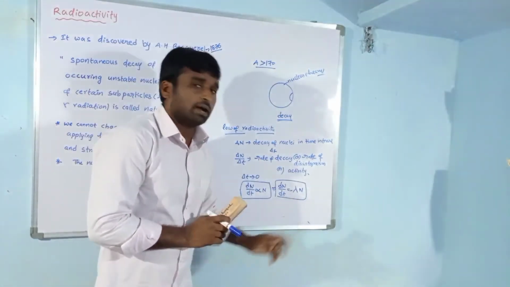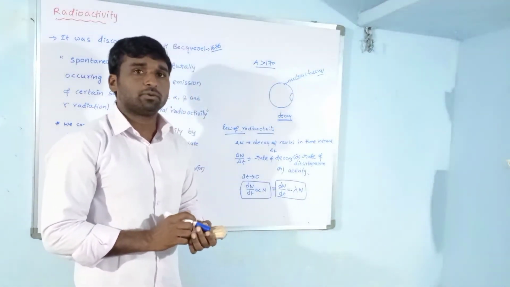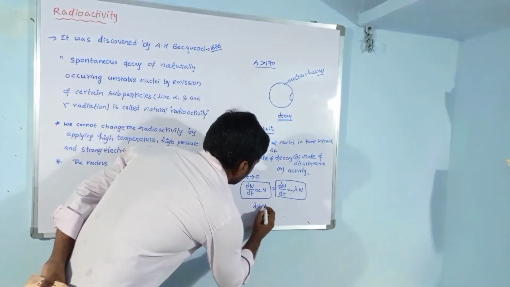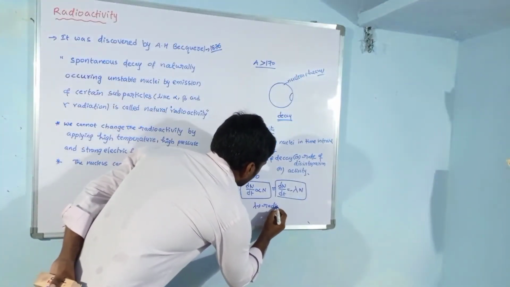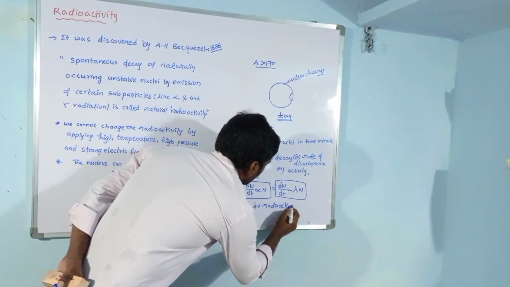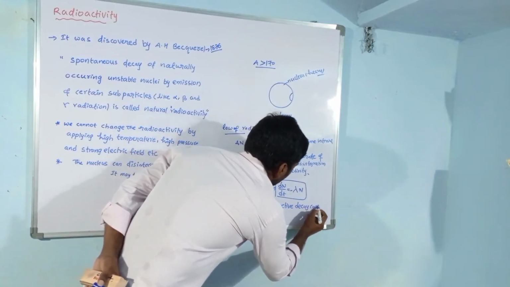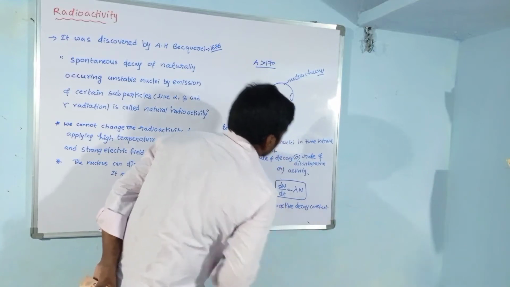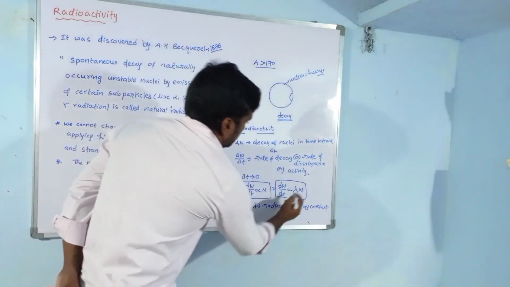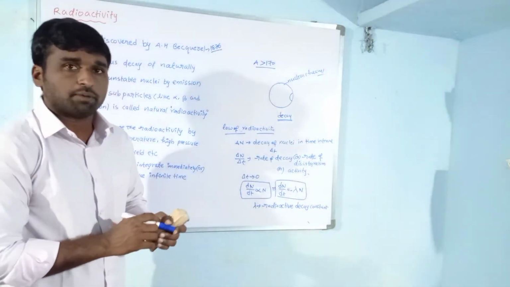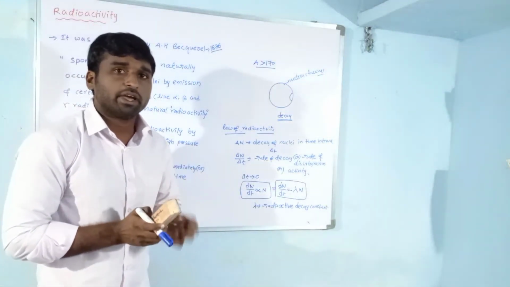What is this lambda here? Lambda is the radioactive decay constant. And what is N? N is the number of nuclei inside that sample, or inside that radioactive element.